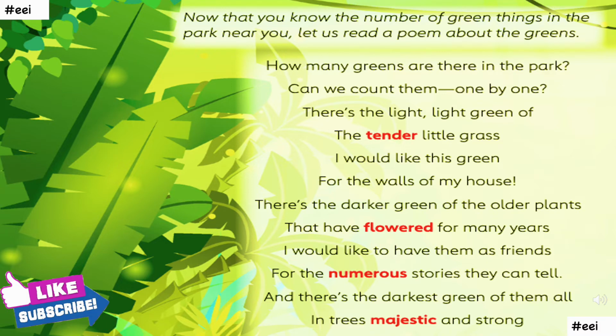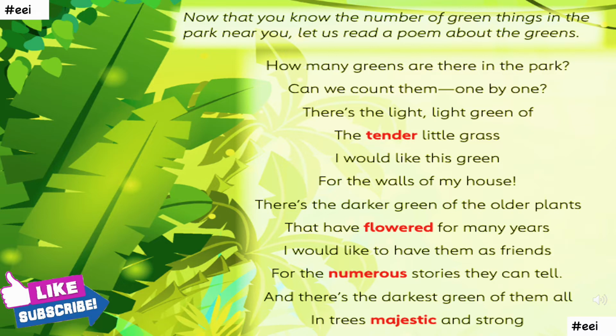Next is there's the light green of the tender little grass. The poet is also talking about the tender little grass green color, that it's the lightest shade of green that the poet is talking about. And the poet would want this type of green shade to be painted on the walls of the poet's house. Of course, because the green shade is light here and is calm, it is giving a very peaceful effect. So that's the reason the poet would want this color to be on the walls of the house.